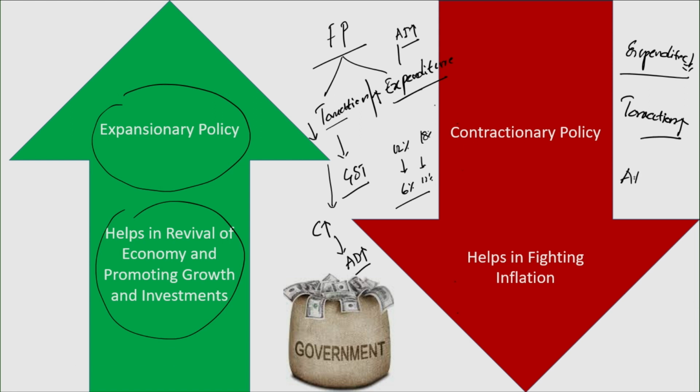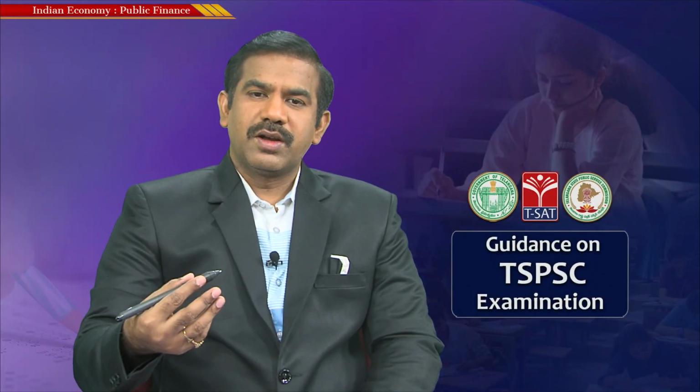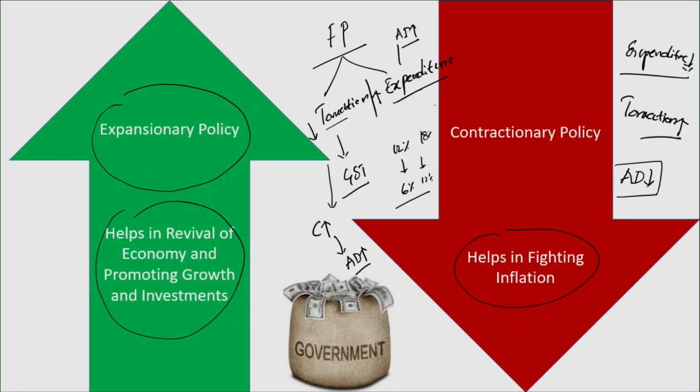That would result in a fall in overall demand in the economy, what I call aggregate demand. Such actions many a time would help in decreasing the demand. When the demand decreases, obviously the rise in prices could be controlled. So that is how the policy actions of the Government of India, by reducing expenditure and increasing taxes, would also reduce the overall demand, which might help in fighting inflation.